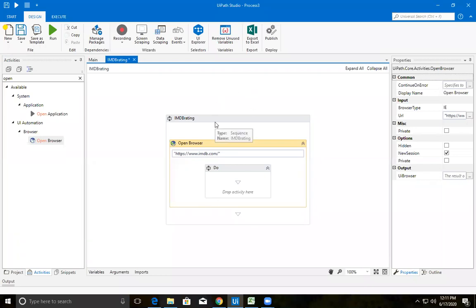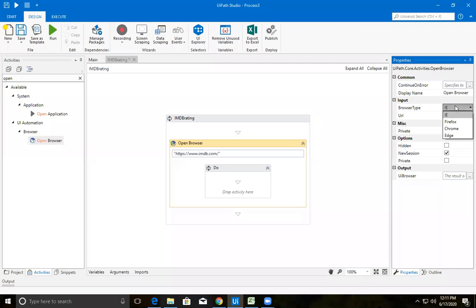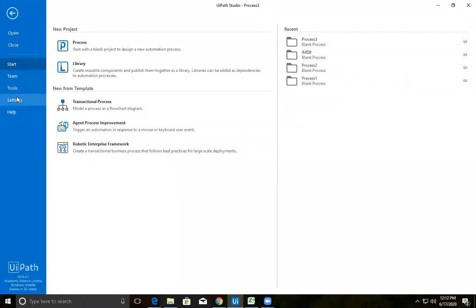If you check the properties of your open browser, there is something called browser type. Basically, UiPath supports 4 types of browsers: IE, Firefox, Chrome, and Edge. IE and Edge come with Windows by default. Firefox and Chrome, if you don't have them, you need to install. If these are not visible, you can go to your start menu.